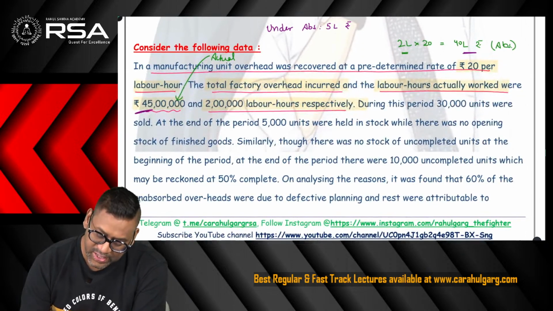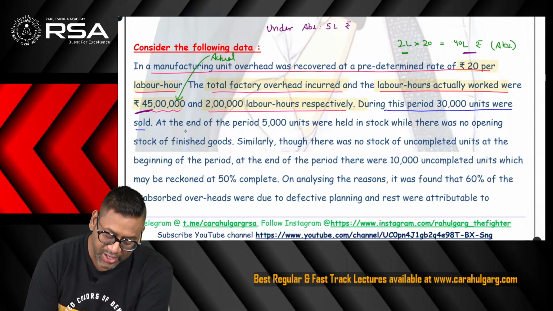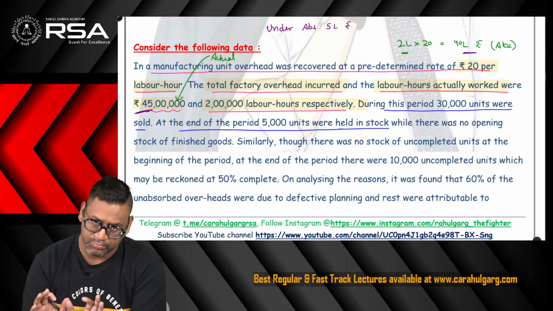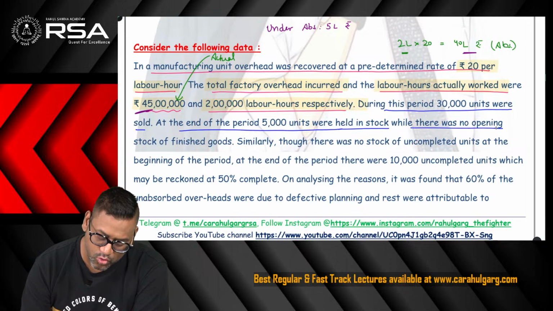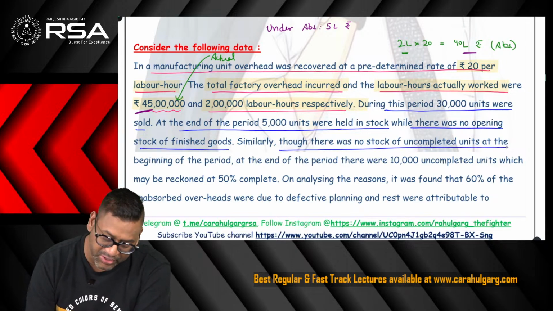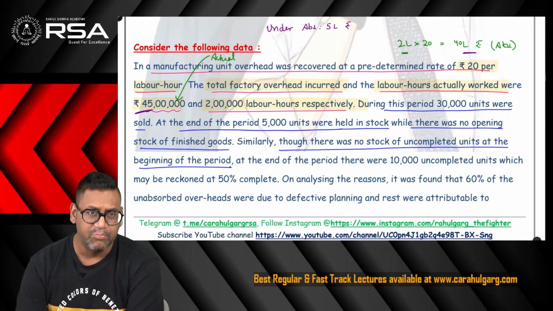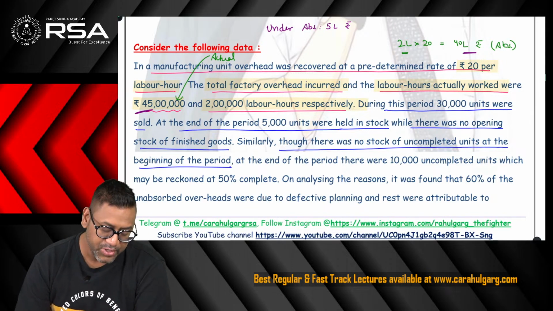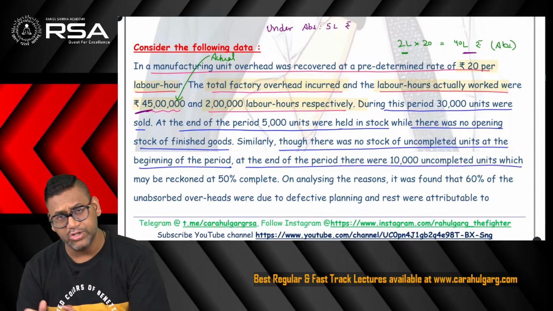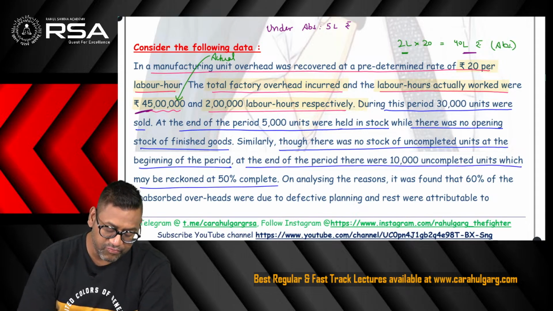Moving further, it says during this period 30,000 units were sold. At the end of period 5,000 units were held in stock. So 30,000 sold, 5,000 were in stock, closing FG. There was no opening stock of FG. Similarly, there was no stock of uncompleted units at the beginning of period, means there was no opening WIP. But at the end of period, there were 10,000 uncompleted units, 10,000 WIP units, but which are 50% complete.